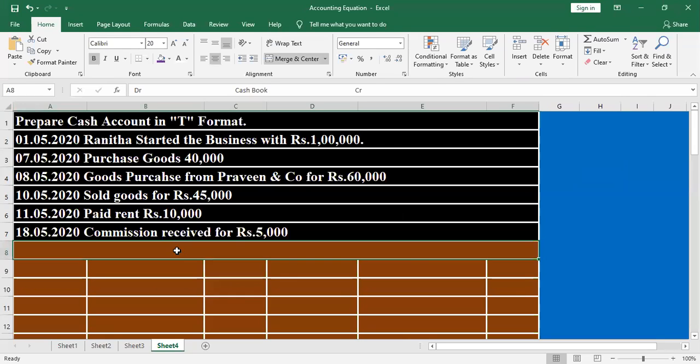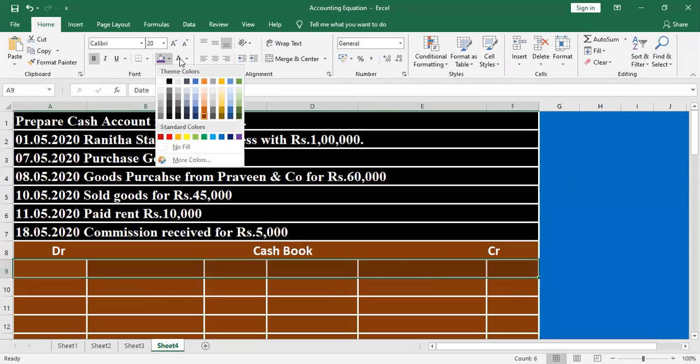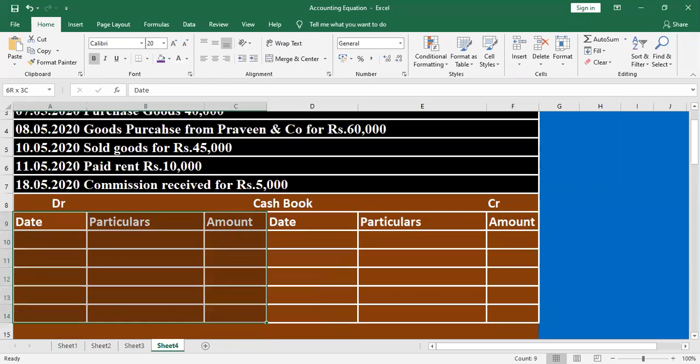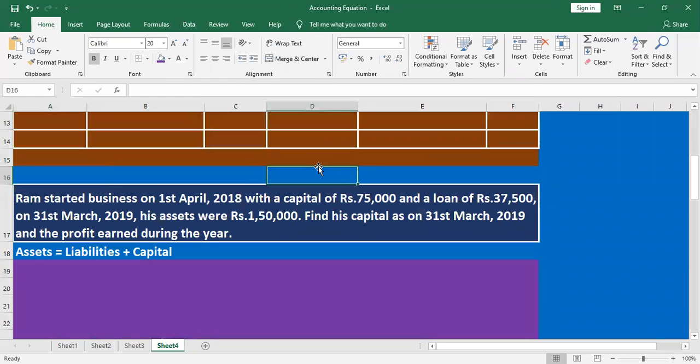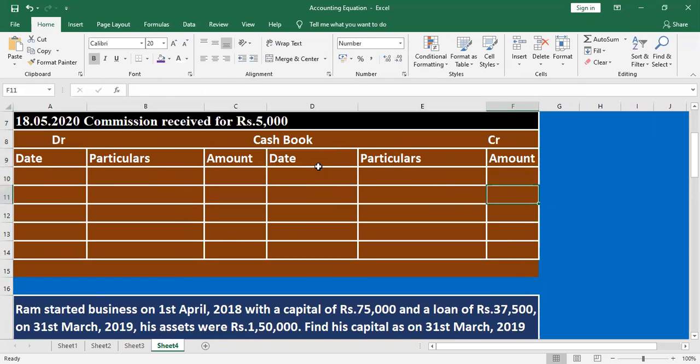Very simple. Here, open the ledger title. Cash book, debit side, credit side. After that, open the title: date, particulars, amount. The first three columns denote the debit side. The remaining three columns denote the credit side.